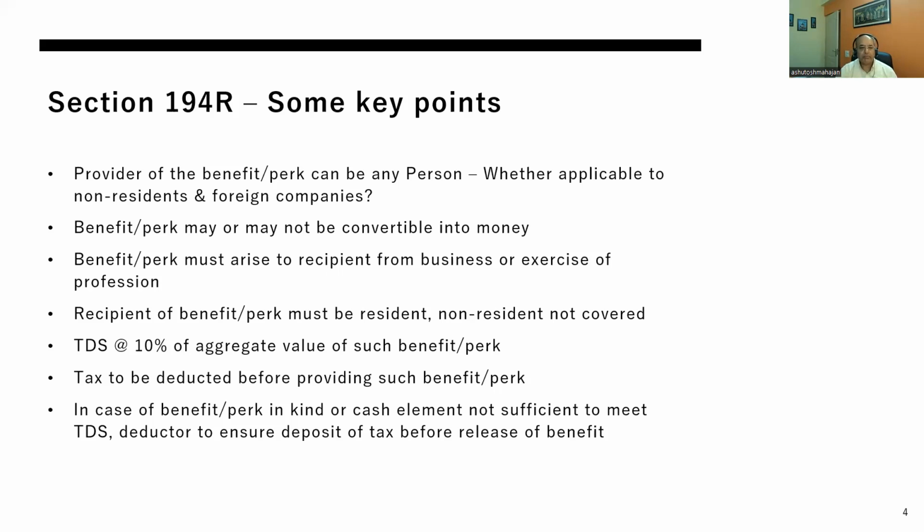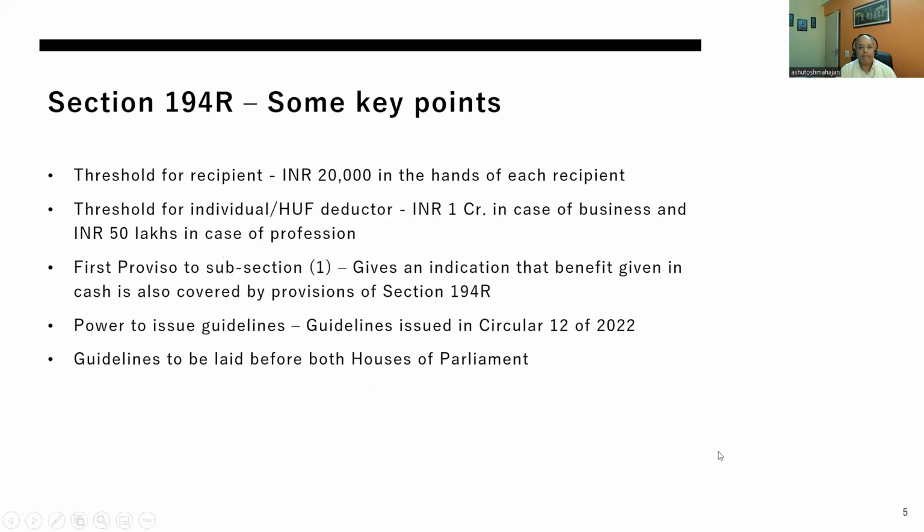Next, please. Threshold for recipient, INR 20,000 in the hands of each recipient. Threshold for individual and HUF deductor, only these two categories: INR 1 crore in case of business and 50 lakhs in case of profession. First proviso to subsection 1 gives an indication that benefit given in cash is also covered by the provisions of section 194R. We'll see going forward what it means.